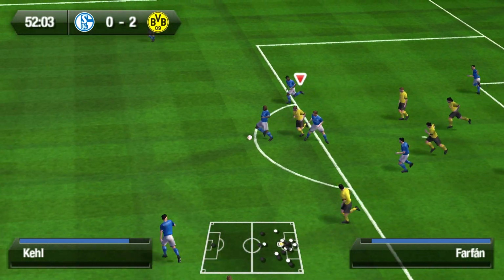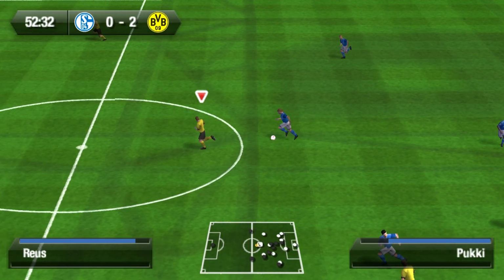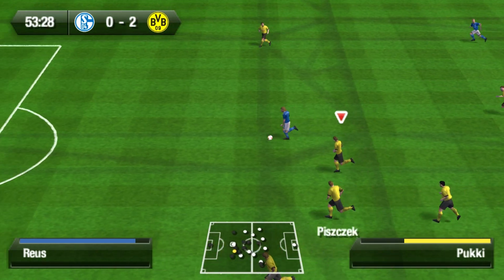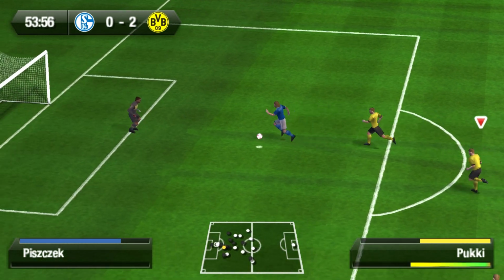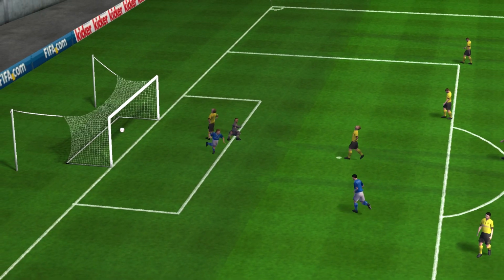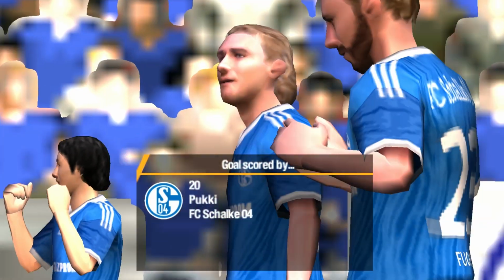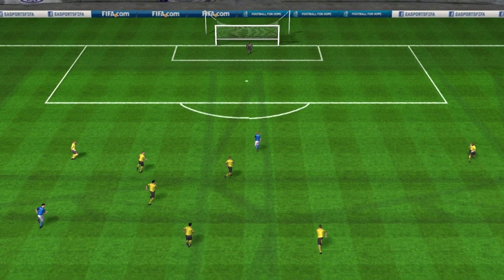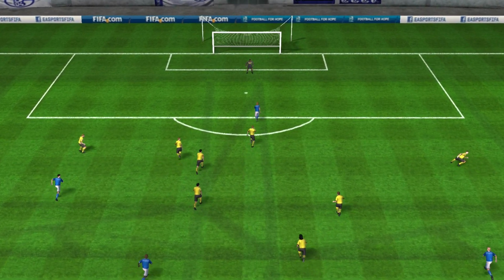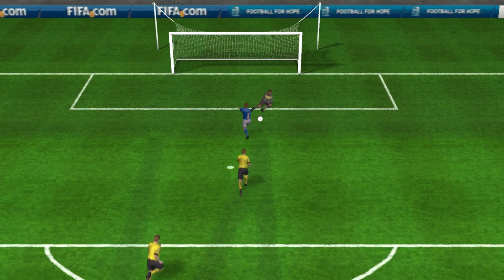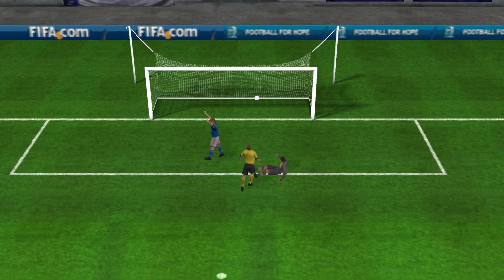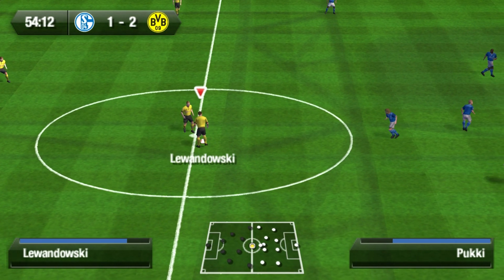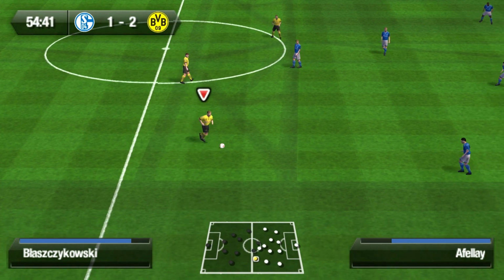And then Farfan with a pass to Pukki for Schalke. On the counter-attack, it's Pukki driving forward for Schalke. Pukki into the box, and a chance, and a goal, and Schalke have scored. Pukki with the goal, a right-footed finish, and the shot has enough power to beat Weidenfeller. A shot on target, centre of the goal, and a goal. Pukki with a goal for Schalke. Schalke 1, Borussia Dortmund 2 in the Revier Derby.